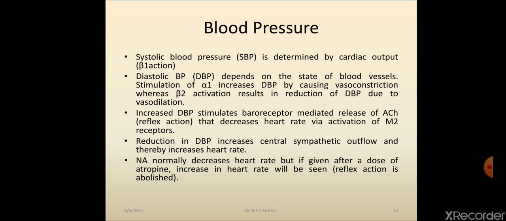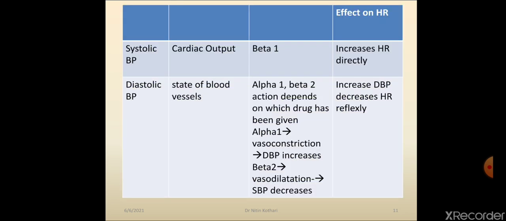Beta 2 receptor stimulation causes vasodilatation. Because of vasodilatation, diastolic blood pressure falls, and because of the fall in blood pressure, central sympathetic outflow increases, so heart rate increases. So a fall in blood pressure causes a heart rate increase, and because of the heart rate increase, blood pressure also rises. This is the compensatory phenomenon of the body, and that will be seen in this table.